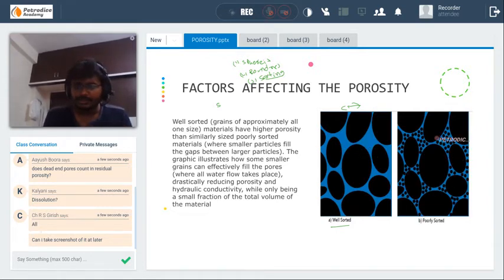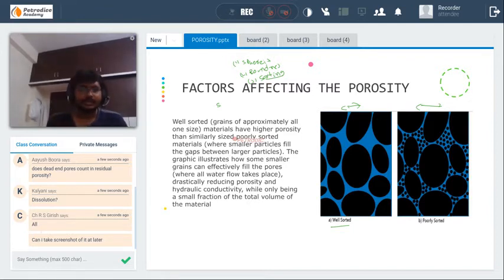Whereas in a poorly sorted formation, there is a vast difference between the sand grains. They range from very, very small sand grains to very, very large sand grains. So it is poorly sorted. Sorting is the random distribution of grain sizes. If the random distribution is very small, it means it is well sorted. Whereas if it is very high, it is poorly sorted.